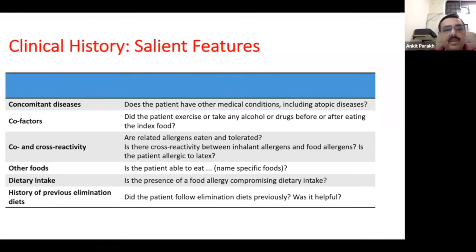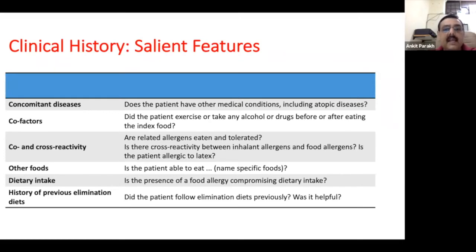Now, we also need to know the background of the child, that is, is there any other medical condition which we are dealing with? Does the child have associated asthma, atopic dermatitis, allergic rhinitis or conjunctivitis? Then there's a definite role of cofactors. So there are certain factors which increase the chances of this child developing a reaction.